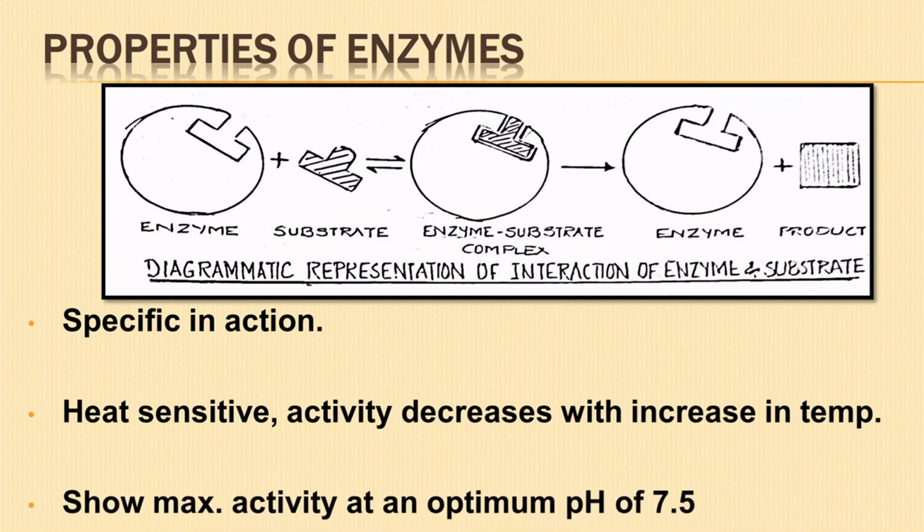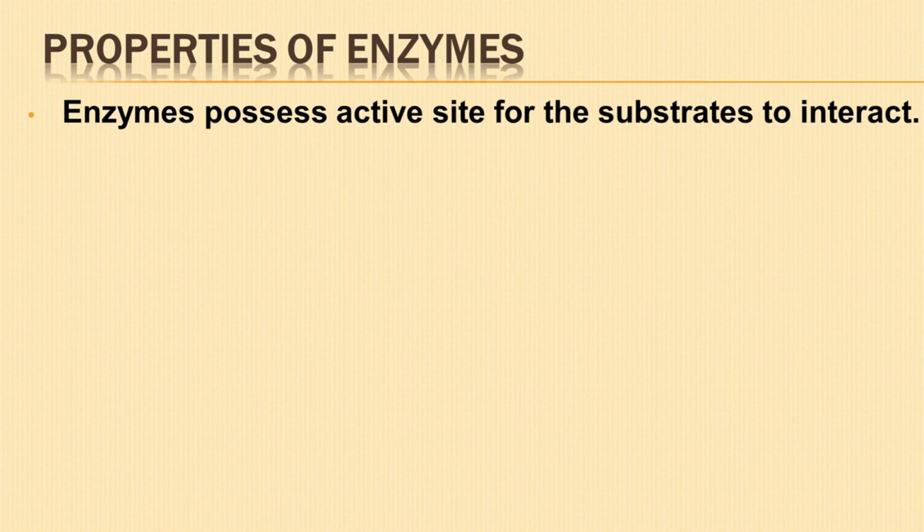Enzymes show maximum activity at an optimum pH of 7.5. Enzymes possess active sites with which the substrate interacts to produce the desired product.